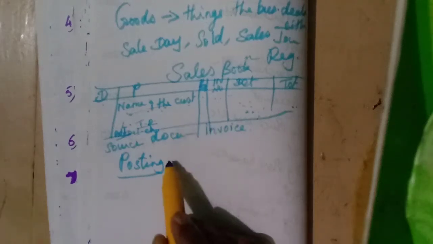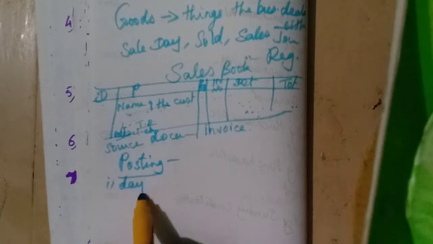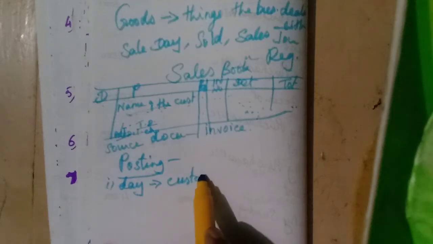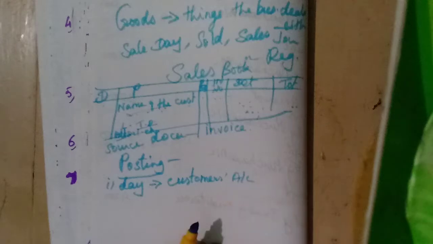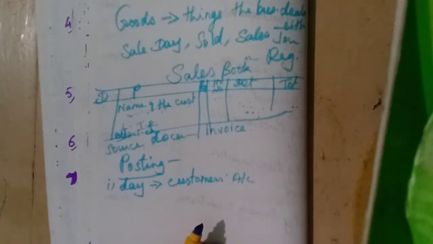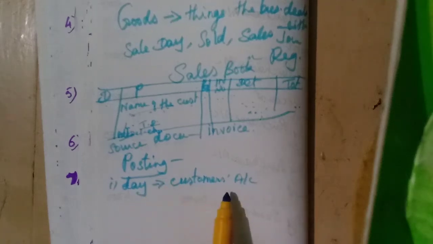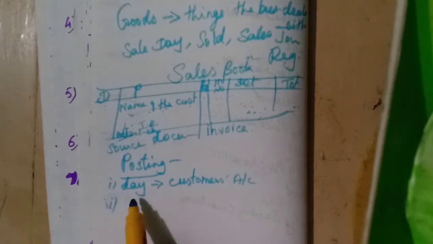So every day the posting is done to the customer's account. Only then will we know how much amount a particular customer has to pay us. The due amount from the customers will be known if we post daily in the customer's account. But the posting in the sales account is done